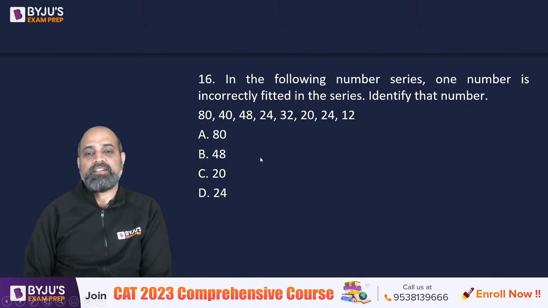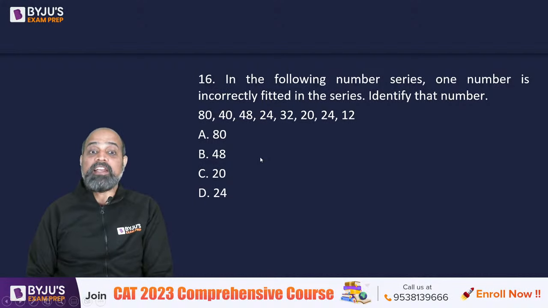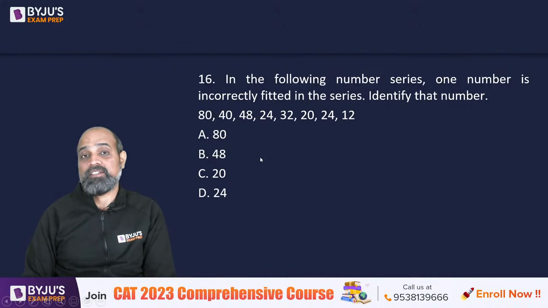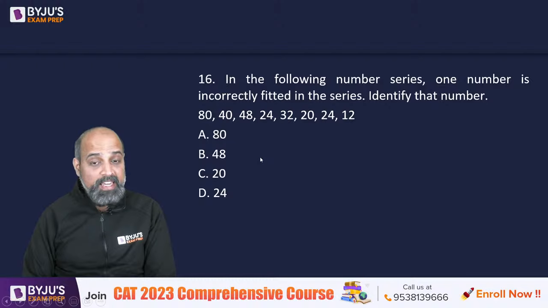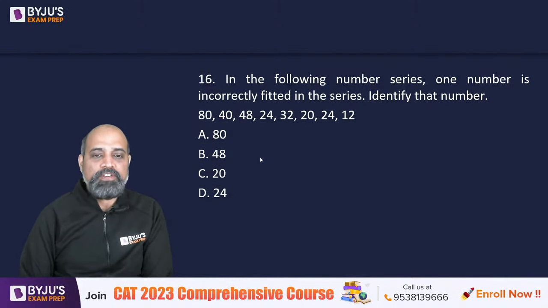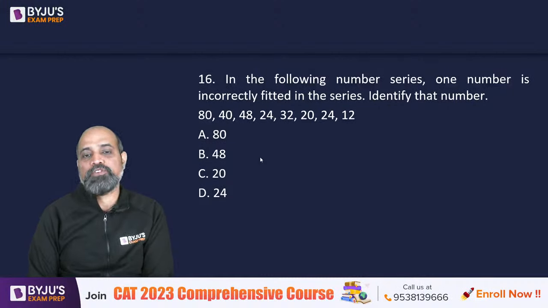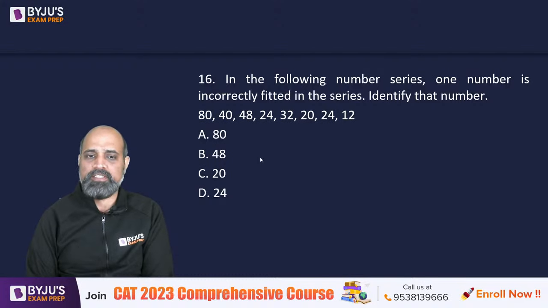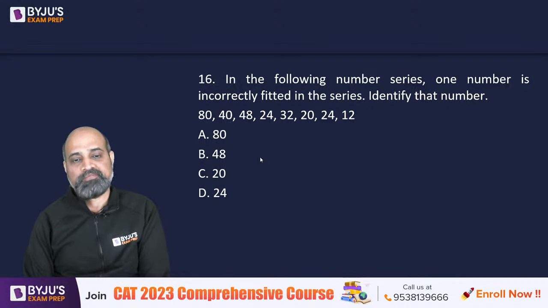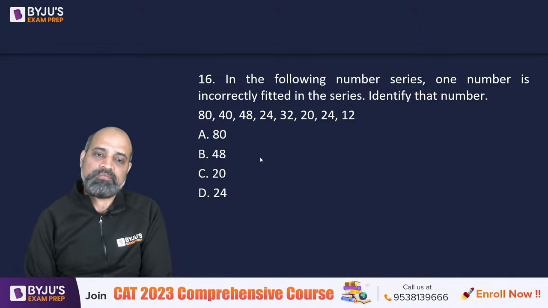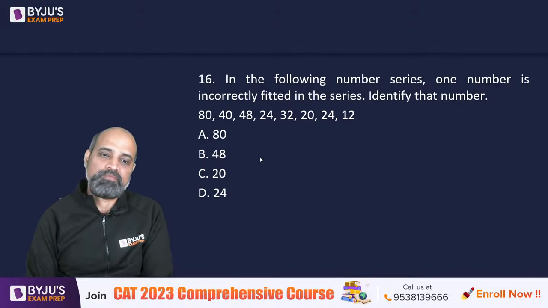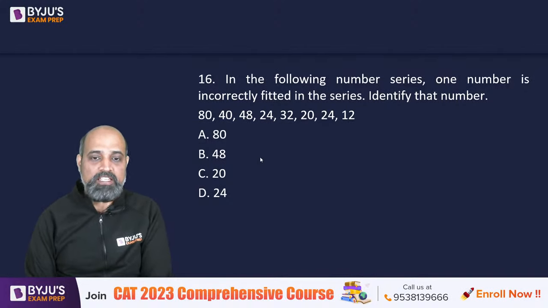Okay, 16th. In the following number series, one number is incorrectly fitted in the series. So you have to find that one. एक कोई number गड़बड़ है इधर को. कौन सा? We have got 80, 40, 48, 24, 32, 20, 24, 12. So this is decreasing, right? Most probably it's decreasing. और ये decreasing भी random है.